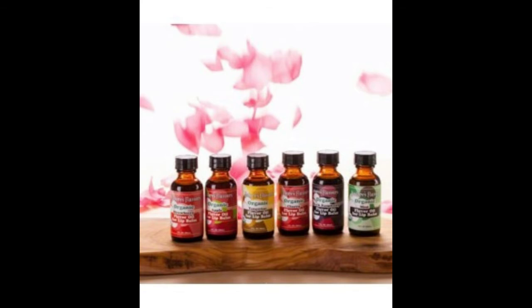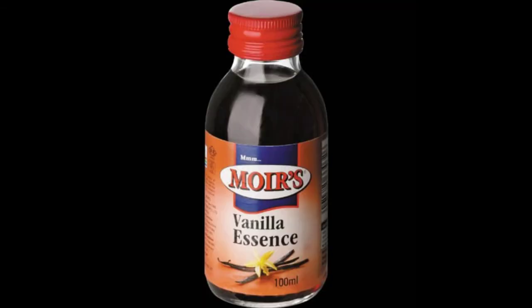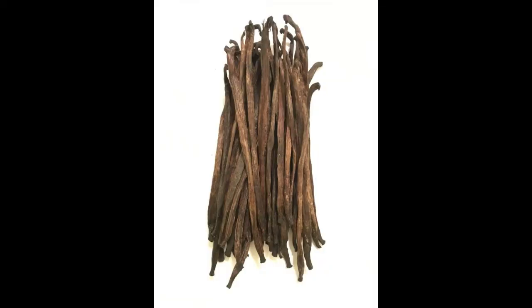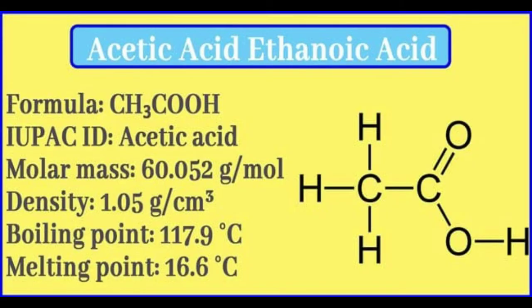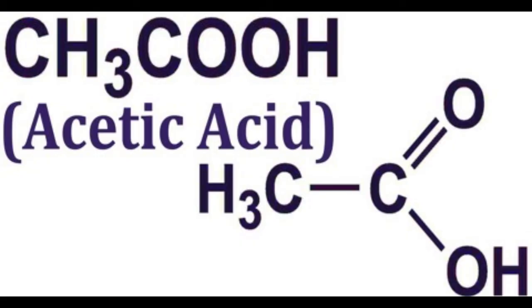The next use of ethanol is to enhance the flavor of food extracts. For example, vanilla extract, a common food flavor, which is made by processing vanilla beans in a solution of ethanol and water. The next topic is ethanoic acid, CH3COOH. Ethanoic acid or acetic acid is one of the most important members of the carboxylic acid family. Its molecular formula is C2H4O2. Its structural formula is, as you see in this figure.